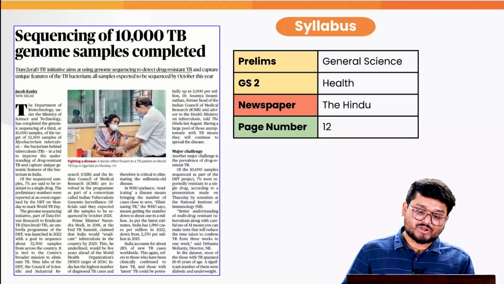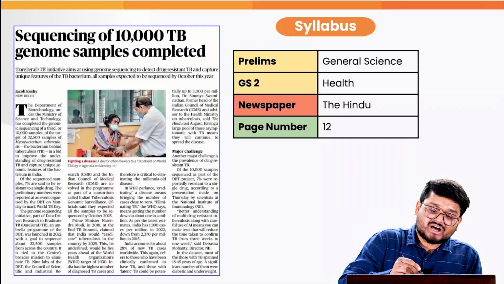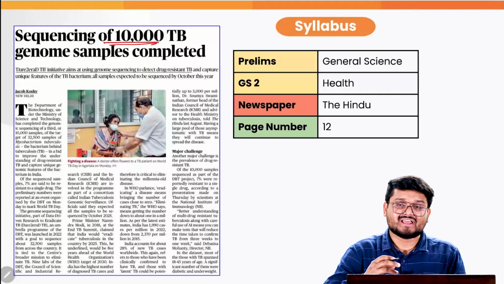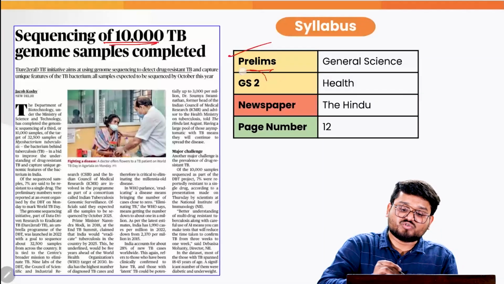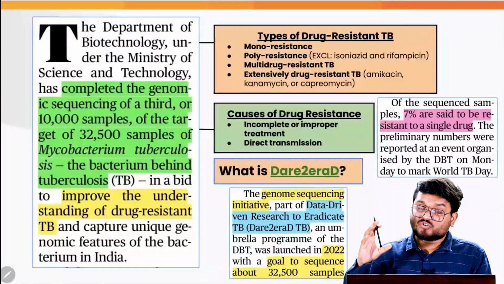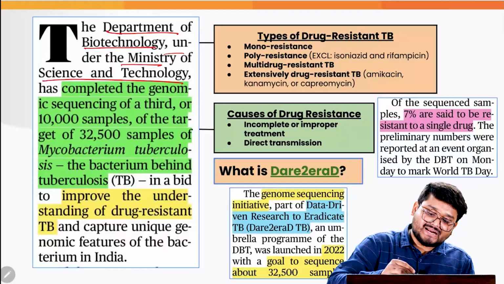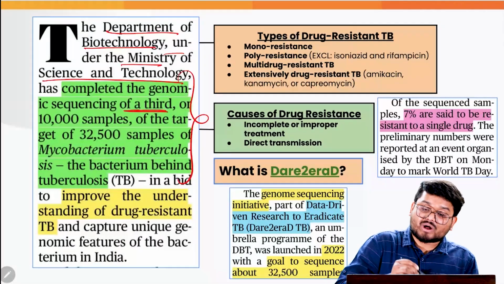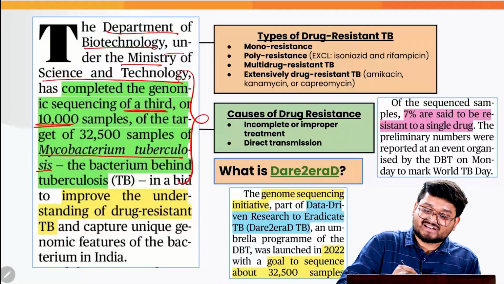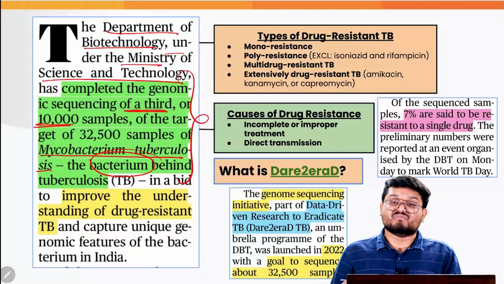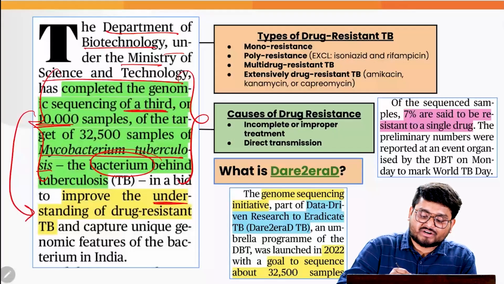Finally, in the last article, we are going to discuss a recent initiative by the Government of India to understand the various incidents of TB cases in the country. This is extremely important for the general science topic of prelims and the GS2 topic of health. Firstly, we have to look into the context that the Department of Biotechnology under the Ministry of Science and Technology has completed the genomic sequencing of around 10,000 samples of Mycobacterium tuberculosis, which is the main bacteria behind the tuberculosis disease. This initiative is trying to properly understand drug-resistant